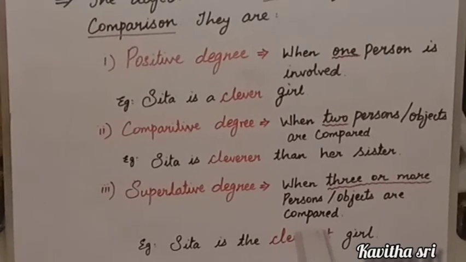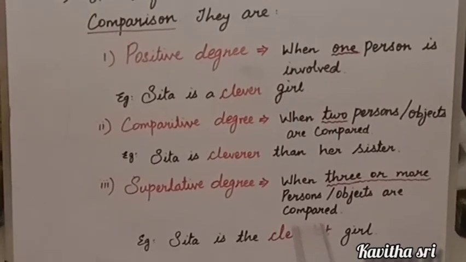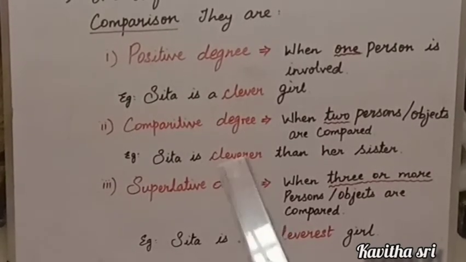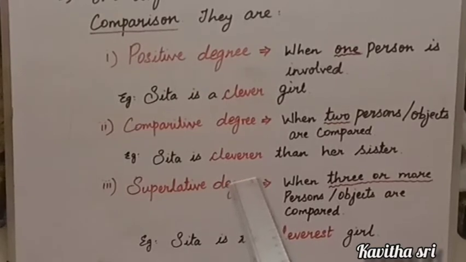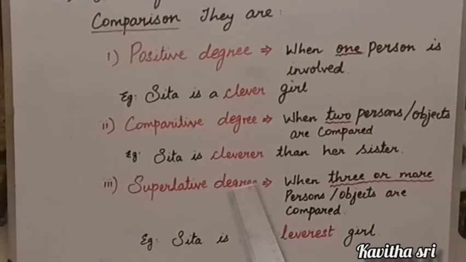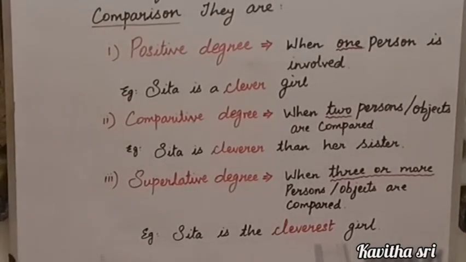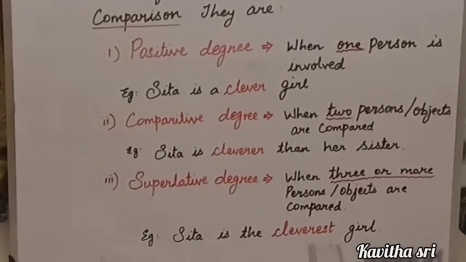So here, did you look at the difference? In comparative degree, I said Sita is cleverer than her sister. So I have added ER. So we have to add ER to the adjectives, followed by the conjunction than, in comparative degree. And in superlative degree, we add EST or most to the adjectives, before which we use the.